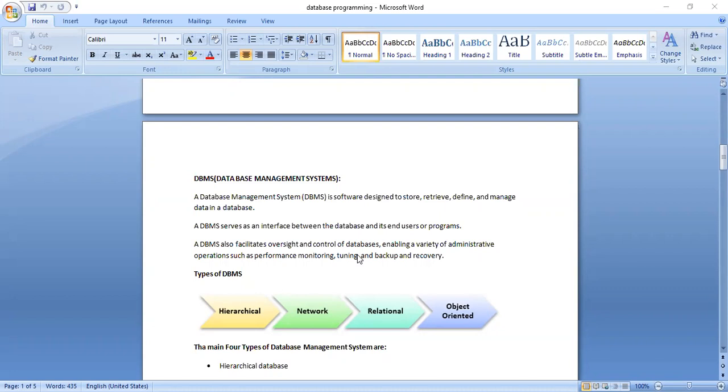The role of the database administrator is taking the backup, recovering lost data whenever there is a problem, creating different users, and giving privileges to different users. All those operations can also be done using your DBMS. So it is useful in two ways. You can control and monitor the entire database and its users using the DBMS software. And the second thing is you can do basic database operations such as insertion, deletion, updation, modification.